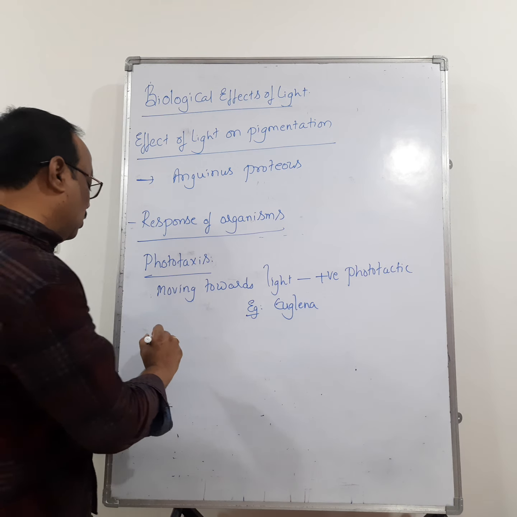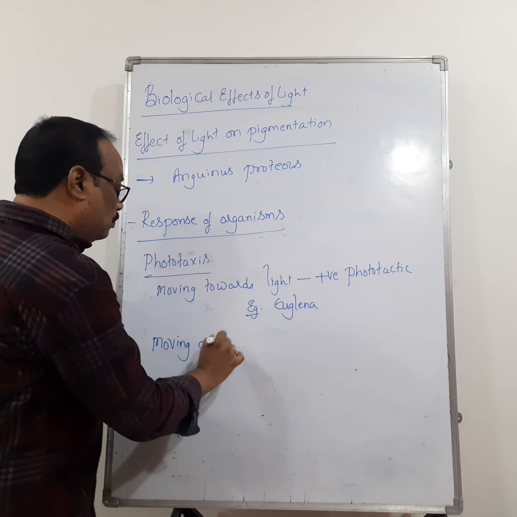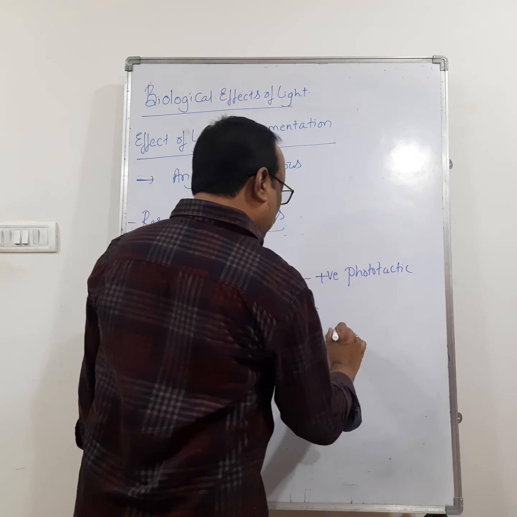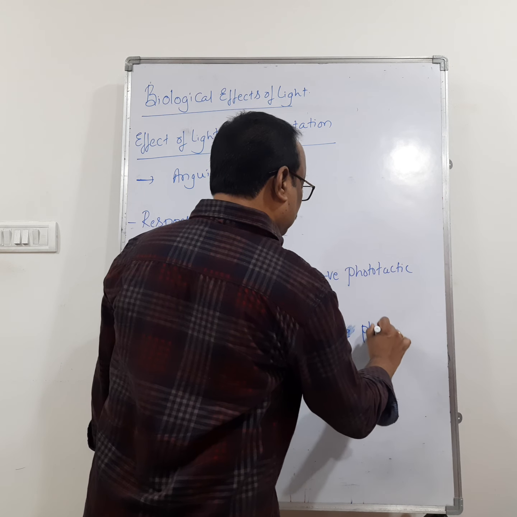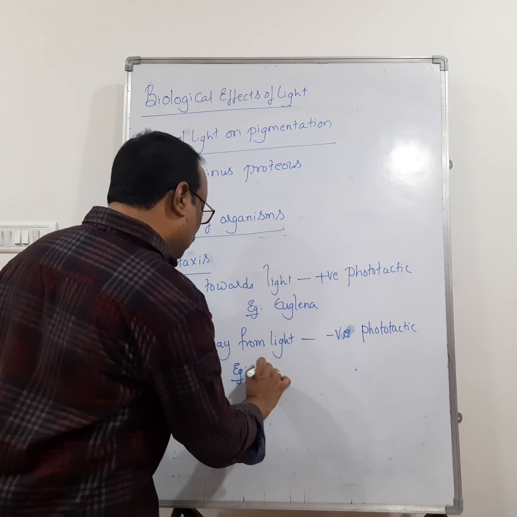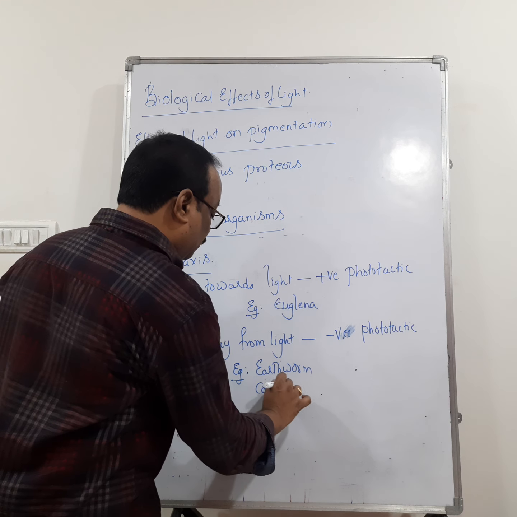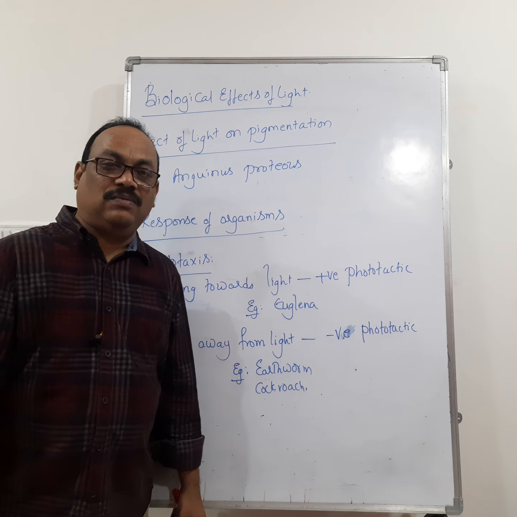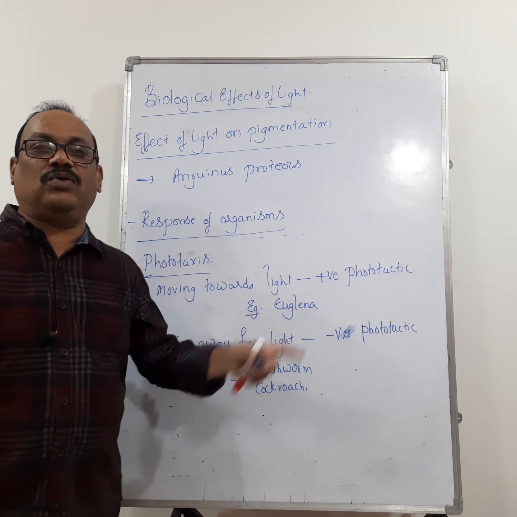If the organism is moving away from light, we call this negatively phototactic. So what are the examples for negatively phototactic? You can take the earthworm and even the cockroach. The earthworm and cockroach move away from the light to prevent dehydration, so they are called negatively phototactic.